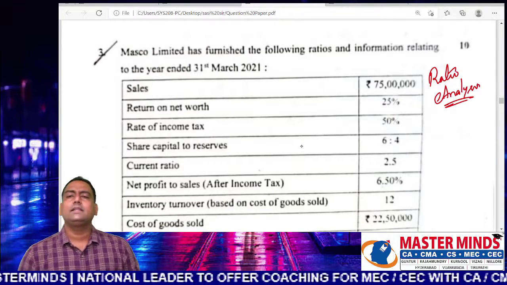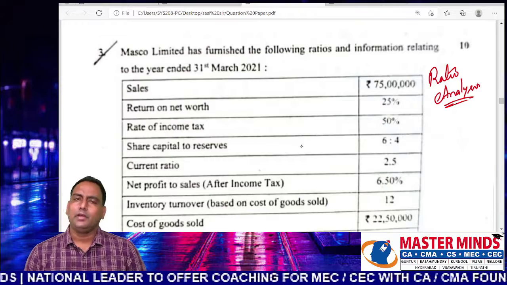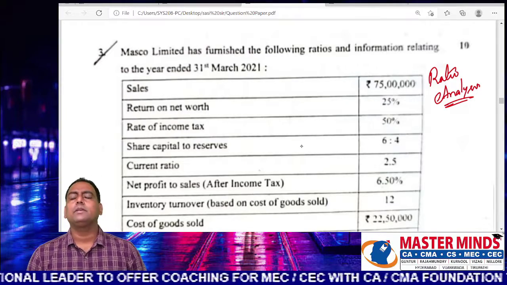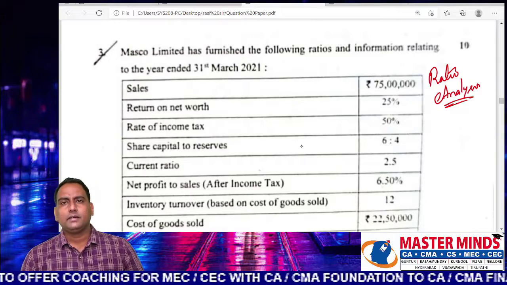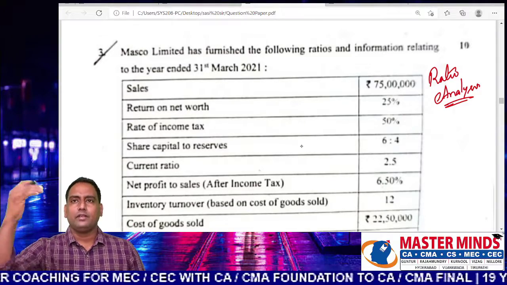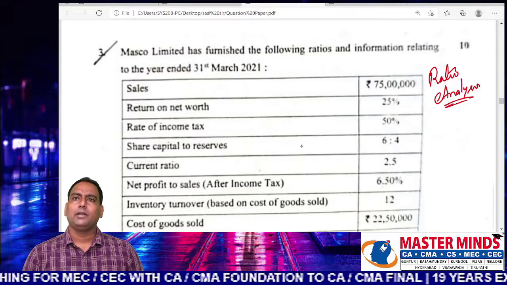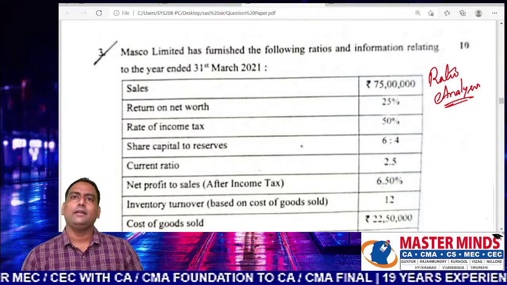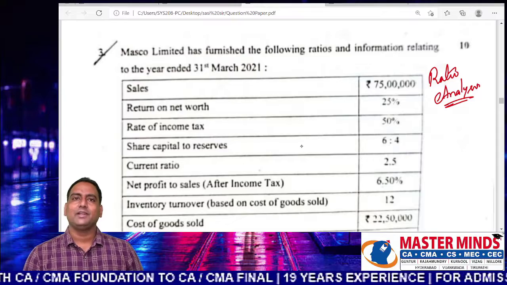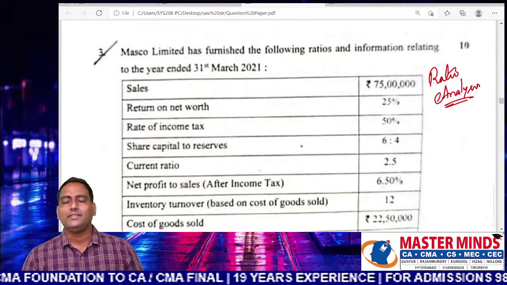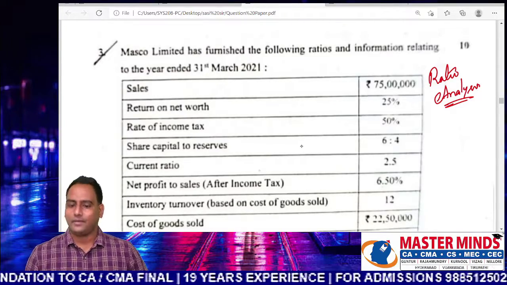In the last 6 attempts, we have been continuously tracking this chapter. A 5 marks question has come from this chapter in compulsory section A, B, C, D. But contrary to the trend, in this attempt, this question was separated from the compulsory section. Now it is asked as a 10 marks question.